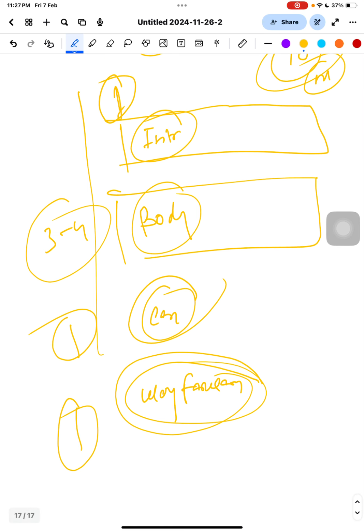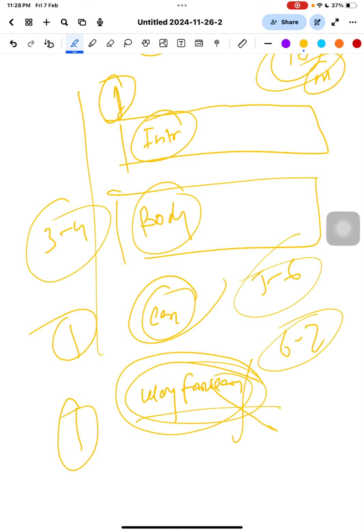The one who has not written the way forward will get 5 to 6 marks. But the one who has written the way forward will get 6 to 7 marks, because 1 mark will be included. So always try to write the way forward. But when you have to write the way forward, I've told you: when you have to write challenges.